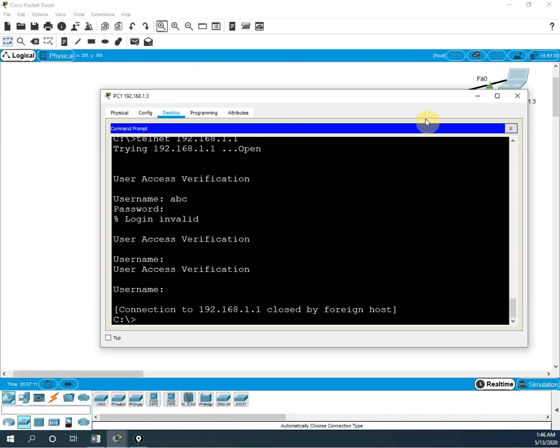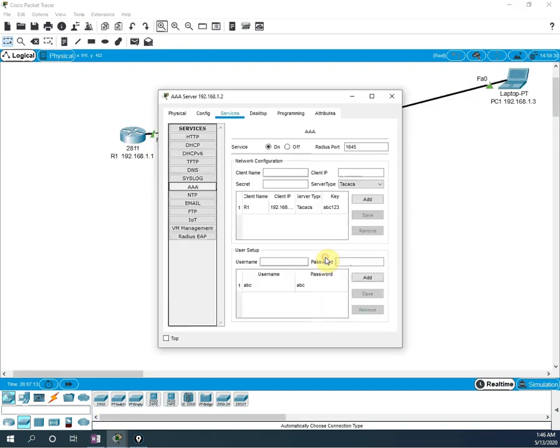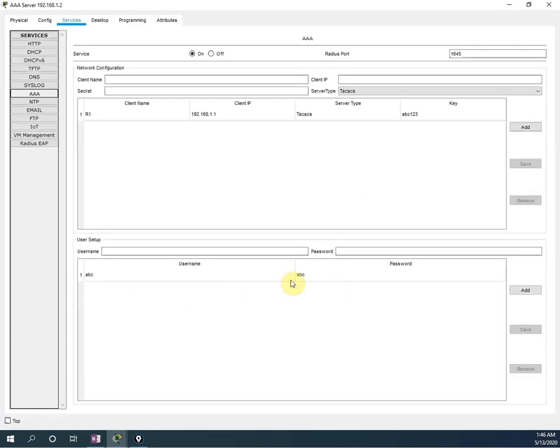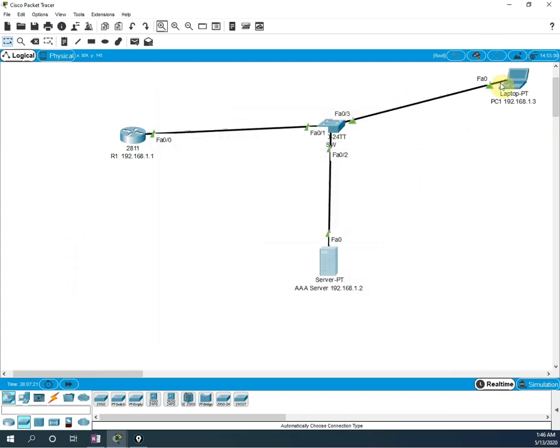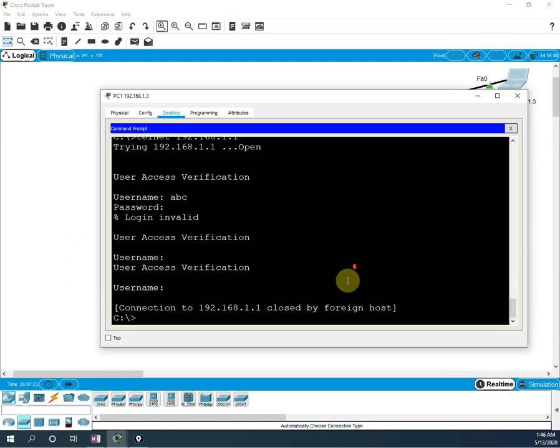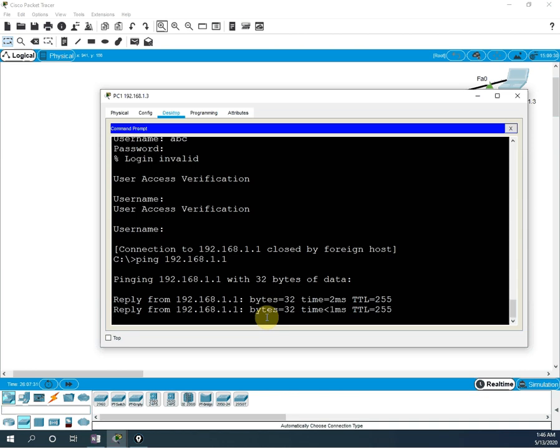Let me go to that server and check what we created. User ABC, password is also ABC. User is ABC, password is also ABC. So let me go here. First of all, I am going to ping that one. Let me ping 192.168.1.1. I can ping this server. Okay, yes, we can ping.